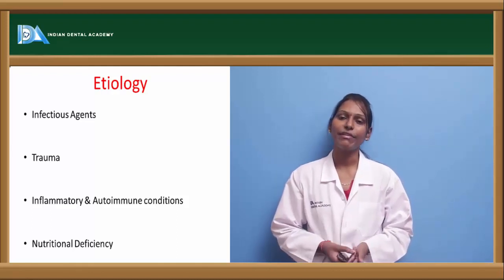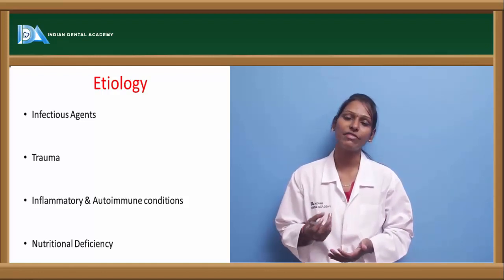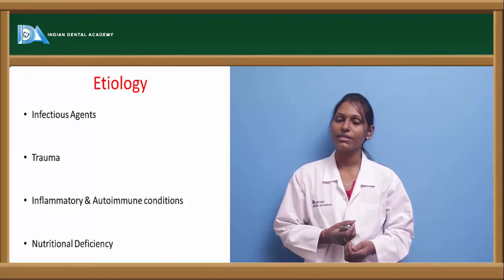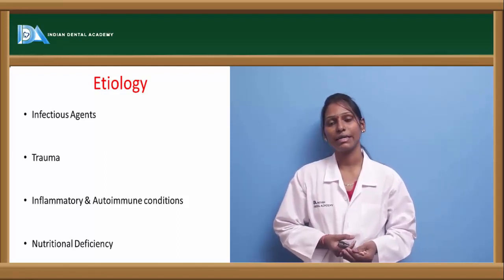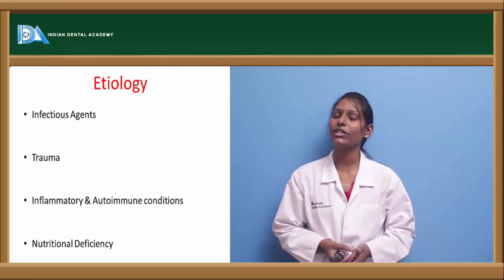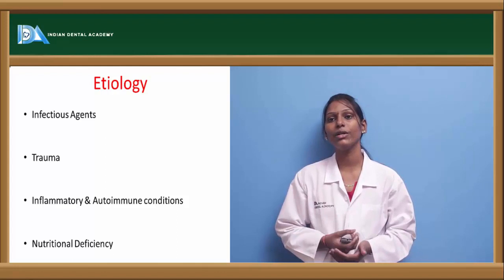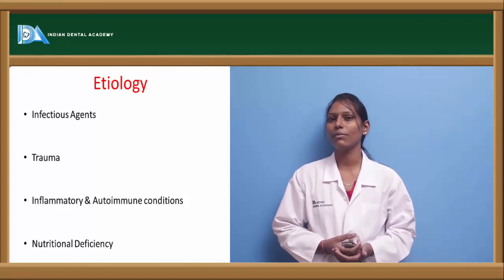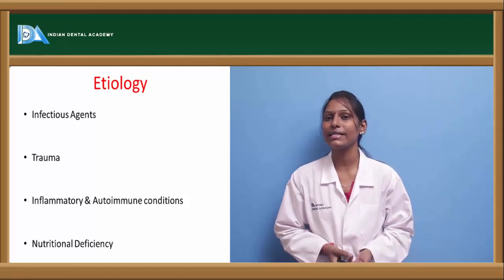Other fungal infections, which cause deep fungal infections and mostly manifest as single ulcers, include histoplasmosis, cryptococcosis, coccidioidomycosis, etc. Various other viral etiological agents are also present which will cause stomatitis. They include herpes simplex virus, the most common virus that will cause stomatitis, especially HSV1.